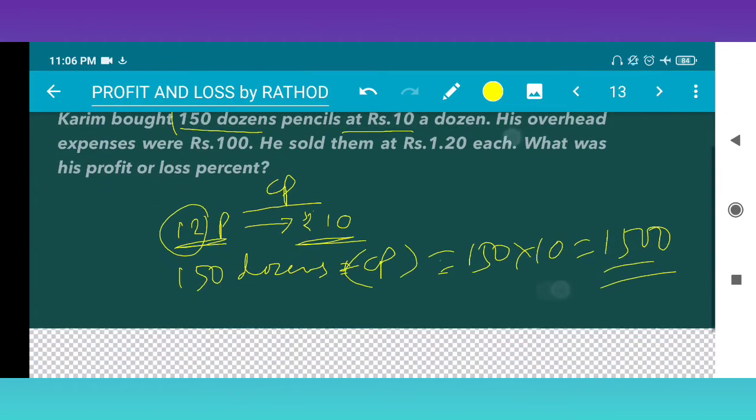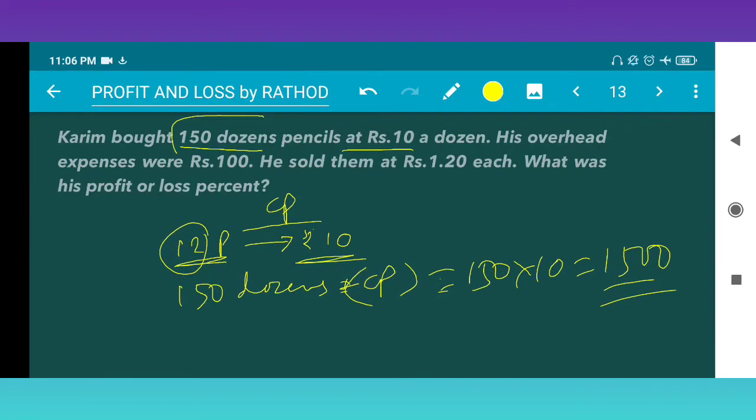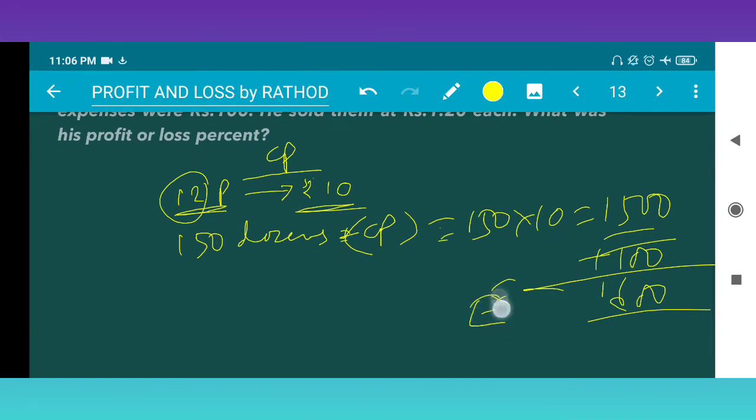Next, his overhead expenses were rupees 100. So we have to add it for the effective cost price. 1500 plus 100 is 1600. So the effective cost price is rupees 1600.